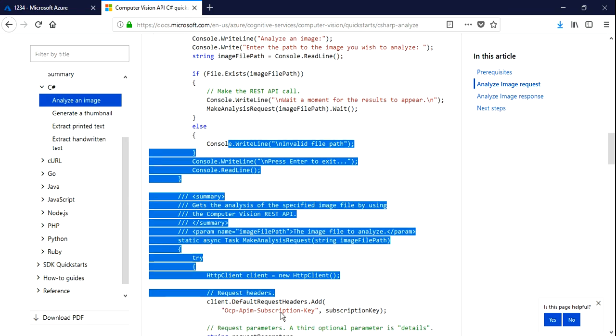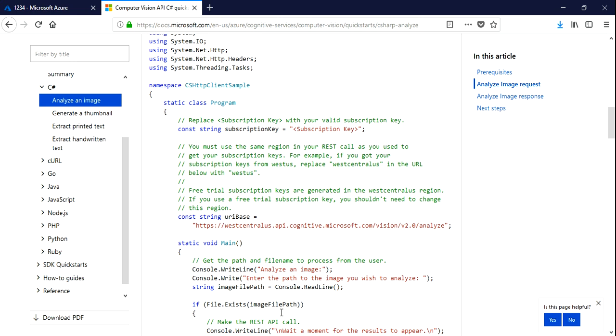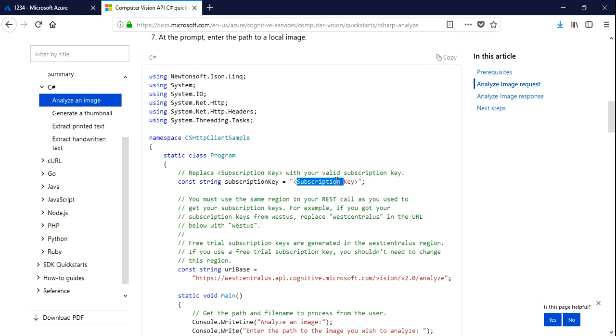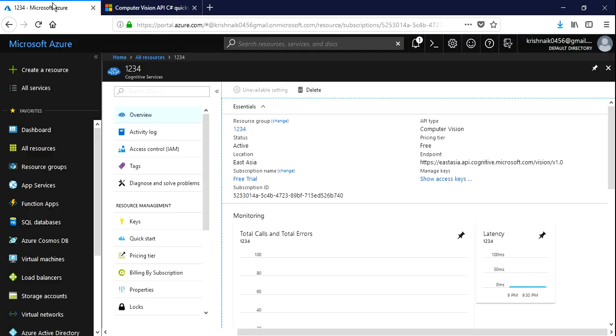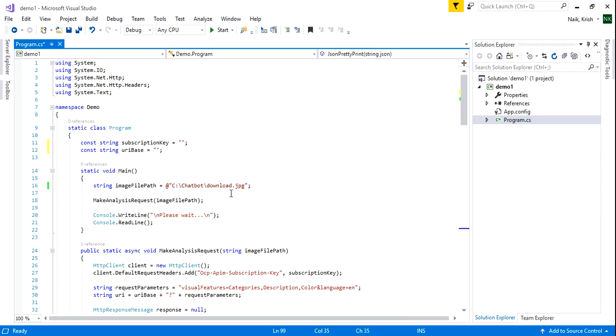You can just copy and paste all these things. Replace your subscription key and your URI base from Azure itself. You can find the endpoint address over here, and from the manage section you can find the subscription key from the access keys. Now, the next thing is that I will try to run this code. I'll try to give the image and run this code. First of all, I'll fill in this subscription key and URI base, and then I'll run this code.